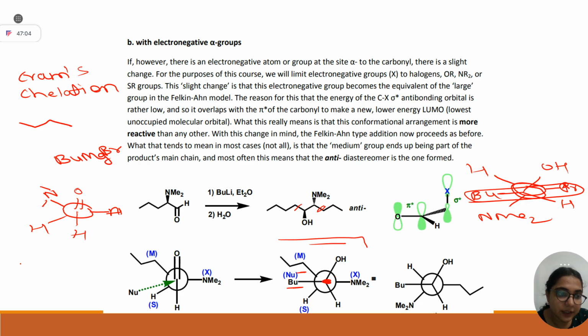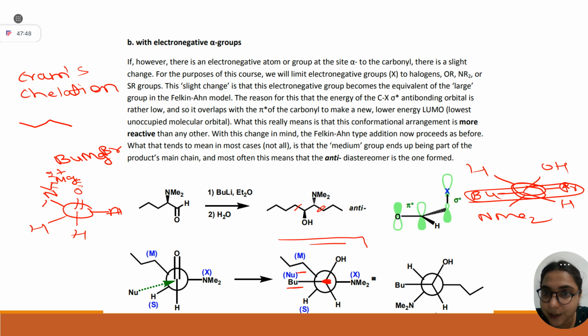So what happens in Cram's chelation model? This nitrogen and this oxygen chelate with your magnesium, and this chelation brings stability to this intermediate. Now the nucleophile will attack here. You have to put your carbonyl and heteroatom adjacent to each other. If you put your heteroatom here, they can't be adjacent. They are perpendicular, so it can't chelate with your metal. So in that case, you have to put your heteroatom here. I hope you got it.